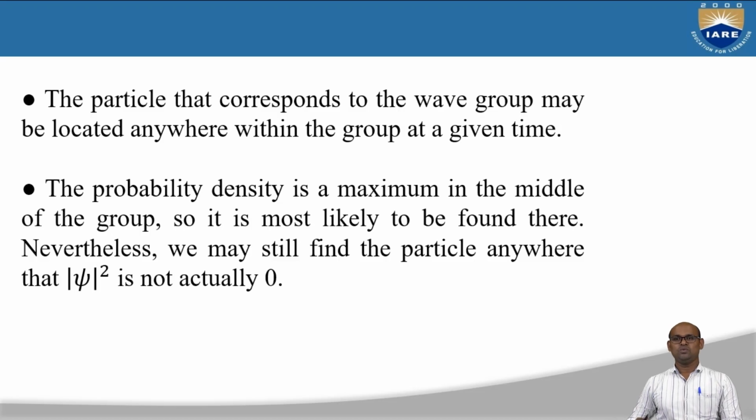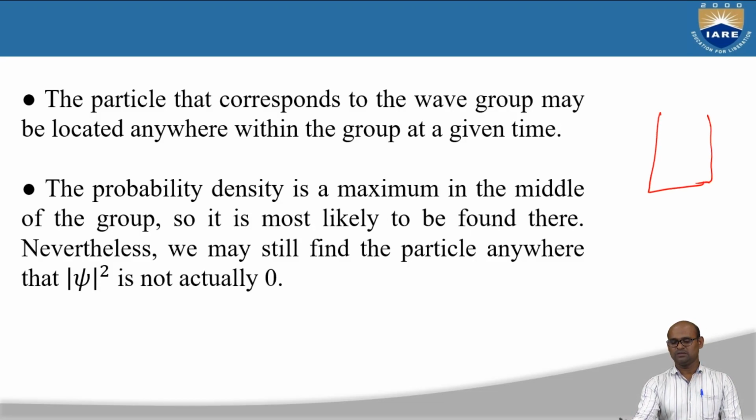Now we are going to see what the Heisenberg uncertainty principle is. The particle corresponding to the wave group may be located anywhere within the group at a given time. If you have a particle corresponding to this wave group, it can be located at any point within the group at a given time. The probability density is a maximum in the middle.